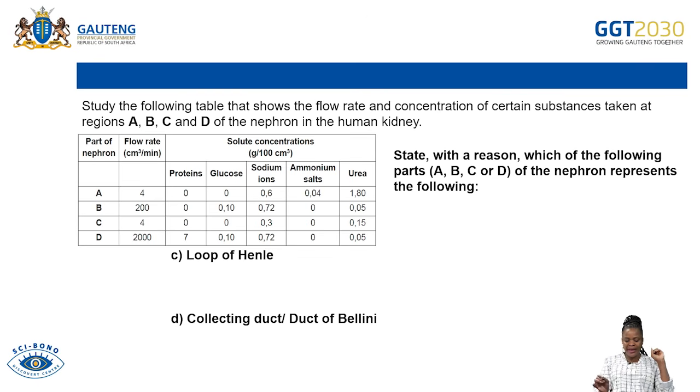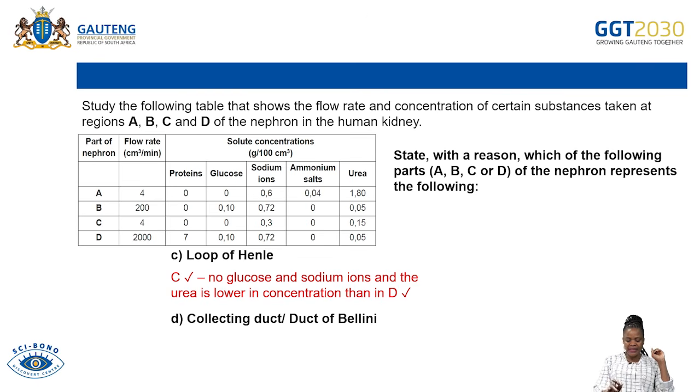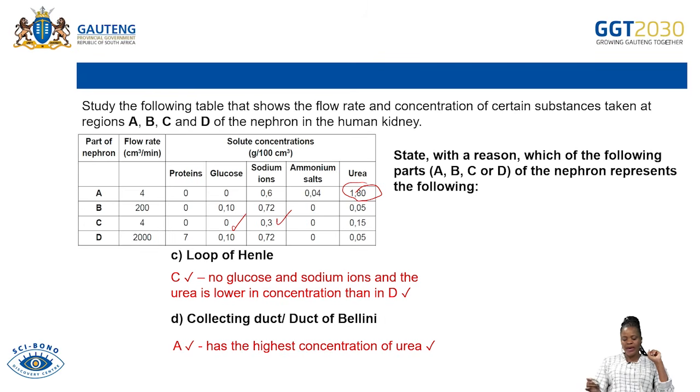So which one has the sodium ions there? It is C. You can see it is C, because there's no glucose at C and there's sodium ions. And then which one represents the collecting duct? The collecting duct obviously is the one whereby urea is highest. So that will be your A, because of the high concentration of urea.